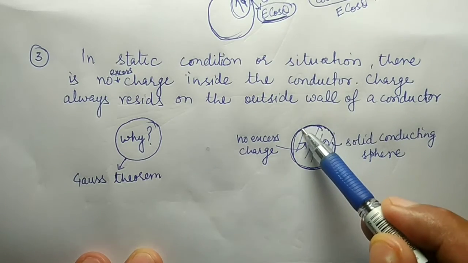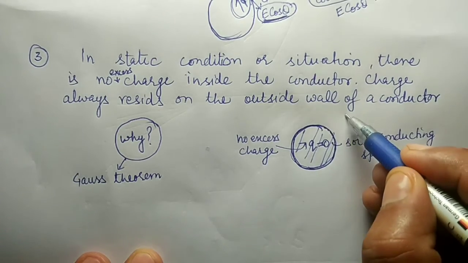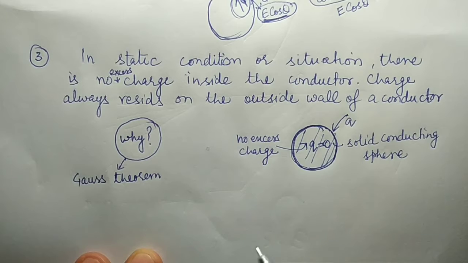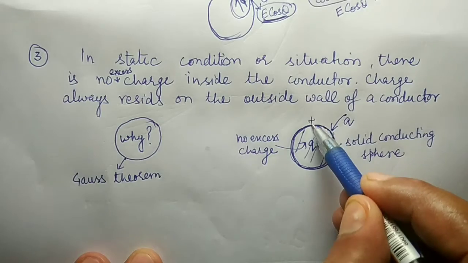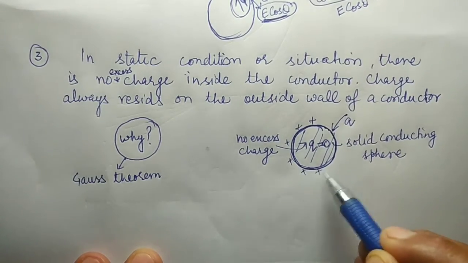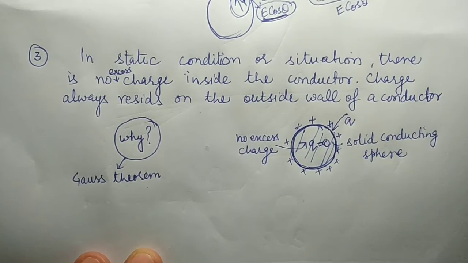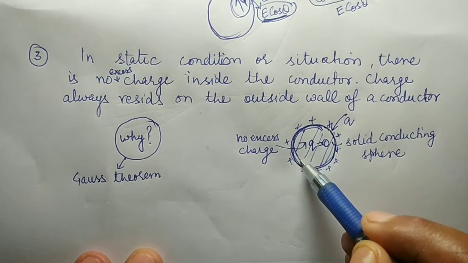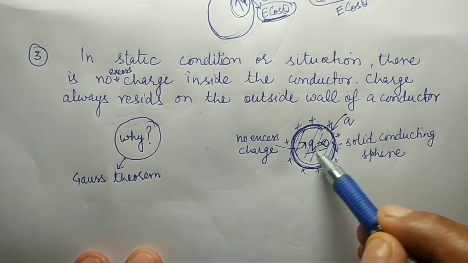It means that suppose this is your conducting sphere and you give a charge, suppose Q charge you give to this conductor. Then whatever be the charge, that charge always resides on the outside wall. हमेशा ही वो बाहर इकट्ठा होगा, है ना, कंडक्टर की जो बाहर की वॉल होगी उस पे इकट्ठा होगा. अंदर हमेशा, अंदर कोई भी चार्ज जो है वो अंदर नहीं होगा, एक्सेस चार्ज नहीं होगा.